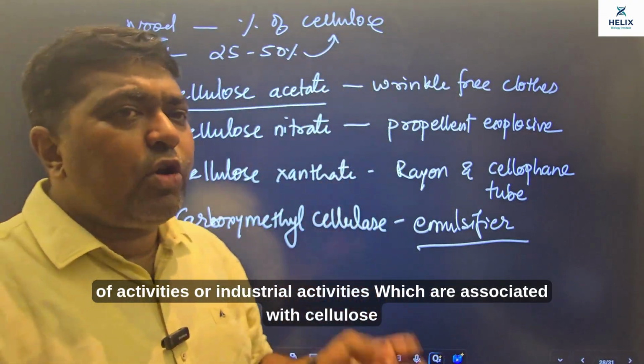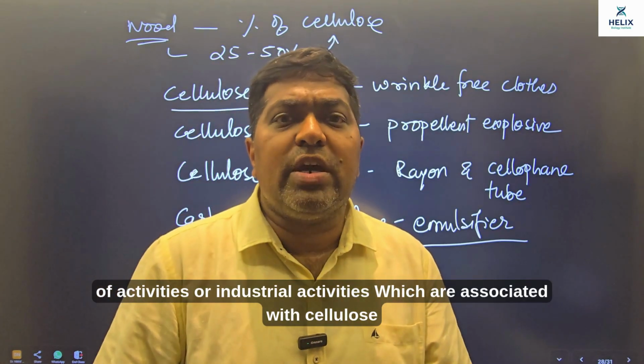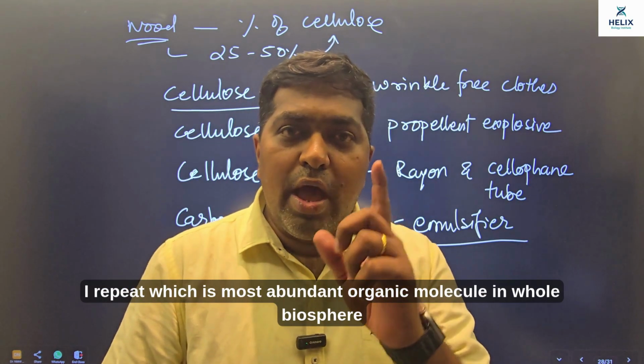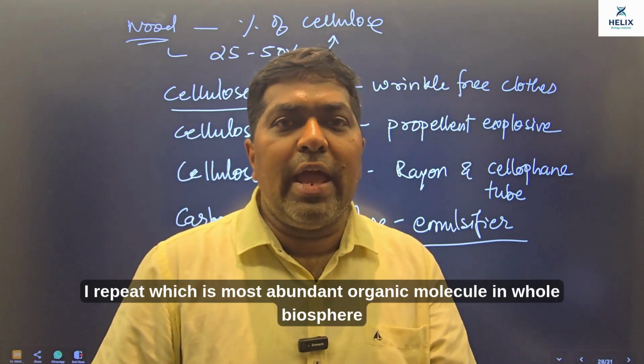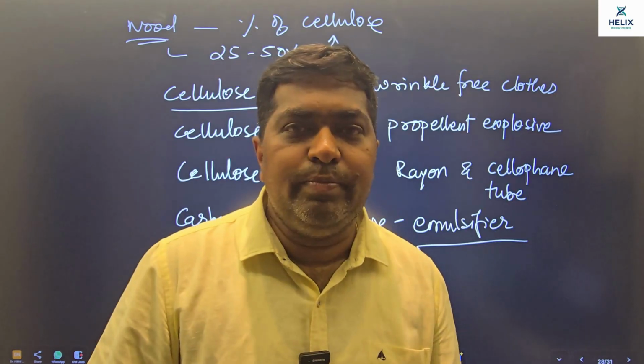So there are n number of activities or industrial activities which are associated with cellulose. I repeat, which is the most abundant organic molecule in the whole biosphere.